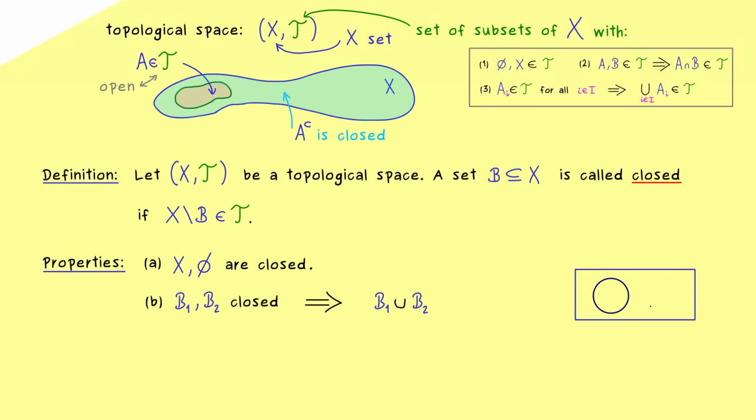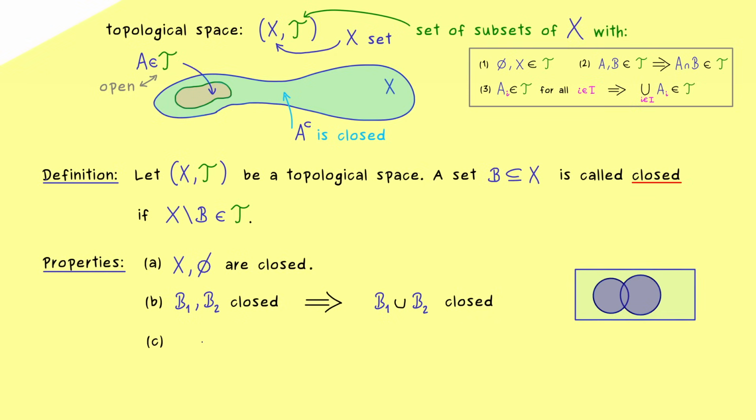In fact, this is quite easy to see. Here we have B1 and there B2. And then the complement of the union is just the intersection of the 2 other complements. And we know from the second property that the intersection of 2 open sets is open again. So by definition, the union of 2 closed sets stays closed.